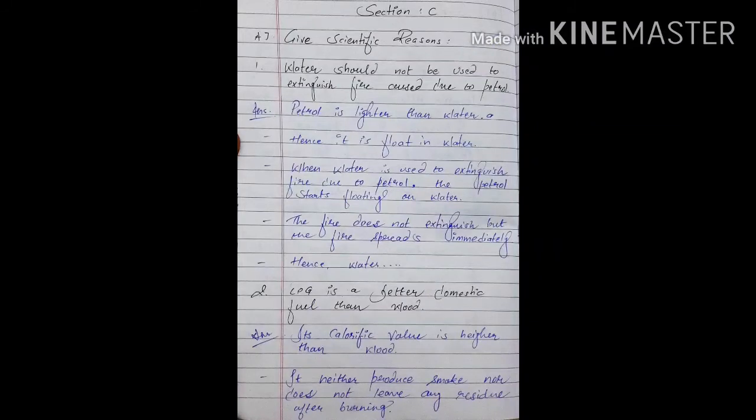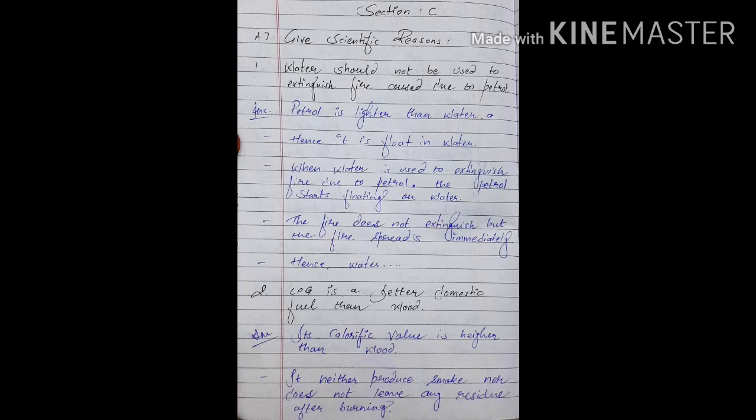Now talking about section C of chapter number 6, and the first one is scientific reason. Water should not be used to extinguish fire caused due to petrol. And the answer is, petrol is lighter than water, hence it floats on water. When water is used to extinguish fire due to petrol, the petrol starts floating on water. The fire does not extinguish, but the fire spreads immediately. Hence, water should not be used to extinguish fire caused due to petrol.